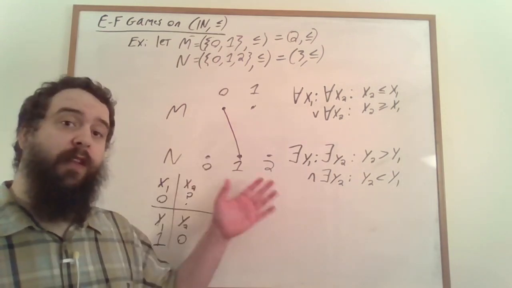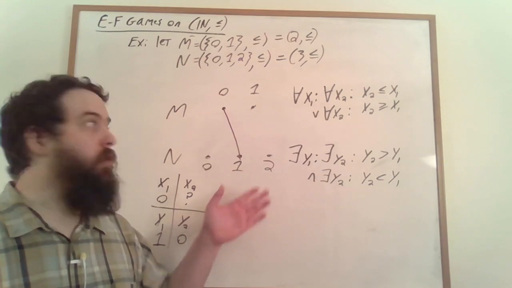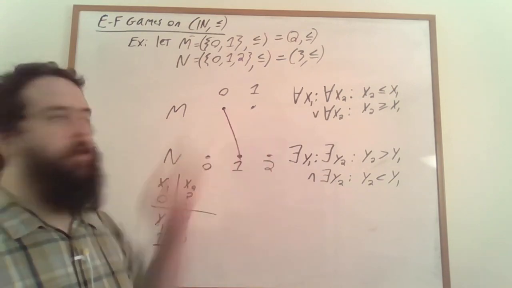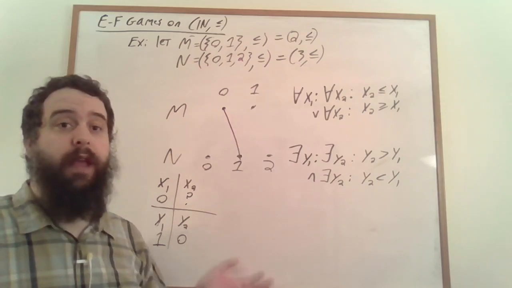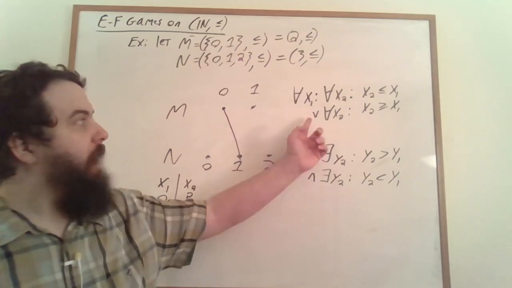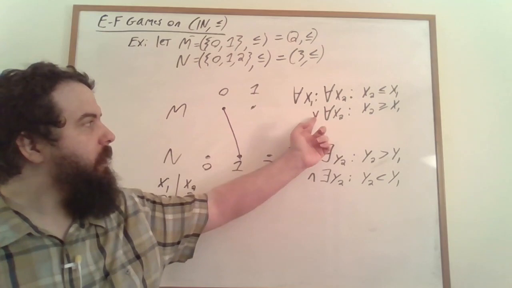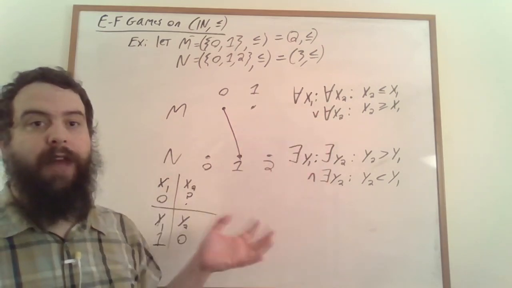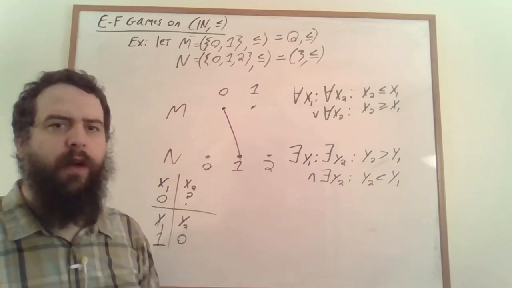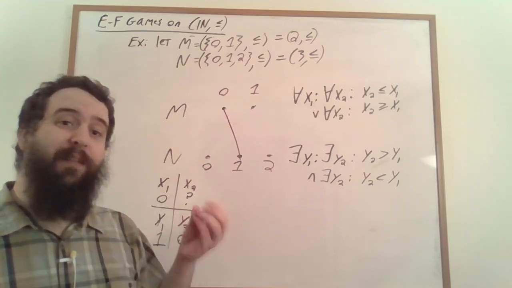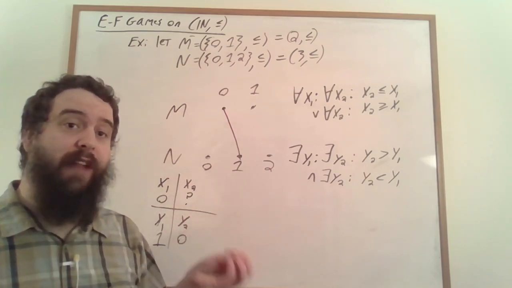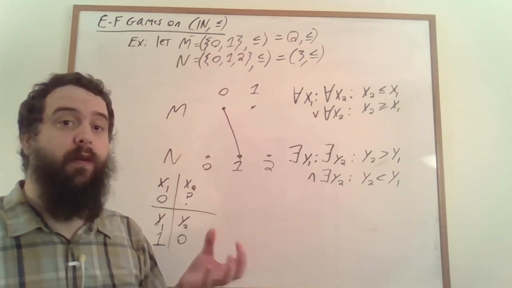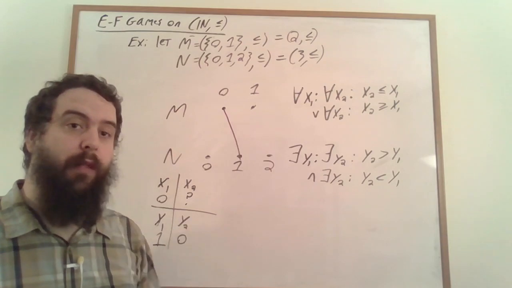This is actually one of the more complicated differences to read off as a formula because Spoiler needs to adapt their strategy depending on where Duplicator plays. This adapting of strategies winds up looking like ands and ors, depending on who's adapting their strategy within which structure. You can see some simpler translations of strategies to formulas in my previous Ehrenfeucht-Fraïssé games on linear orderings videos linked down below.